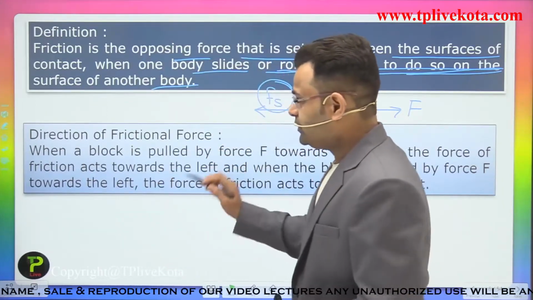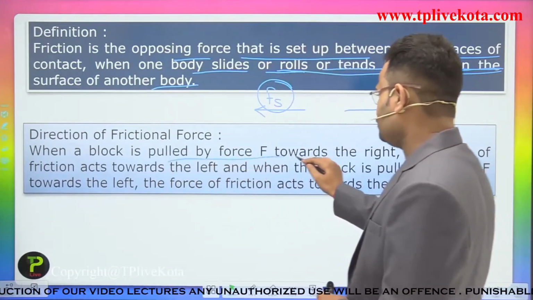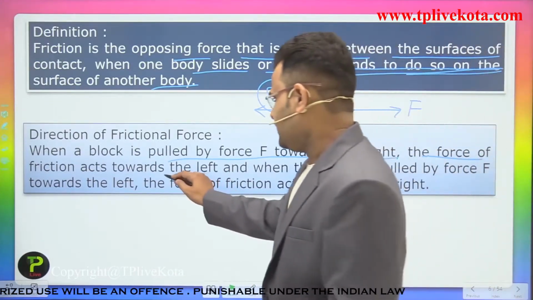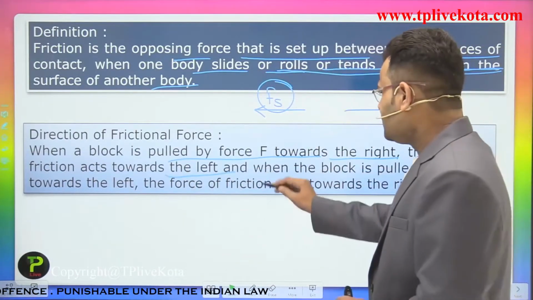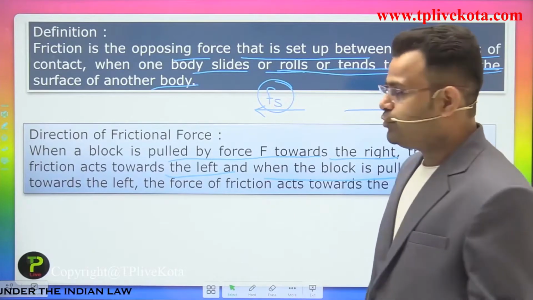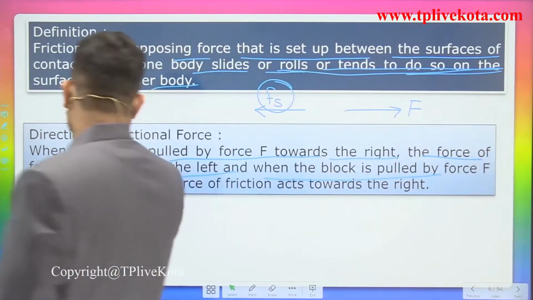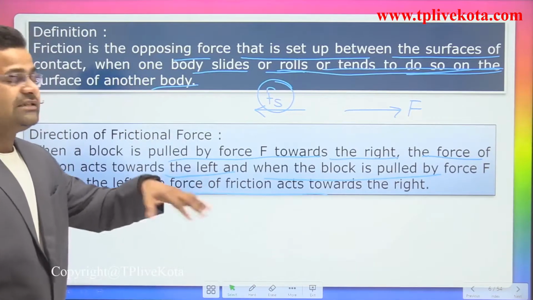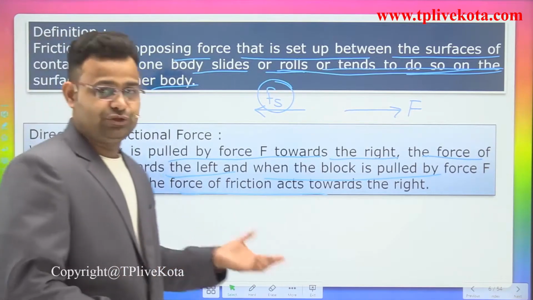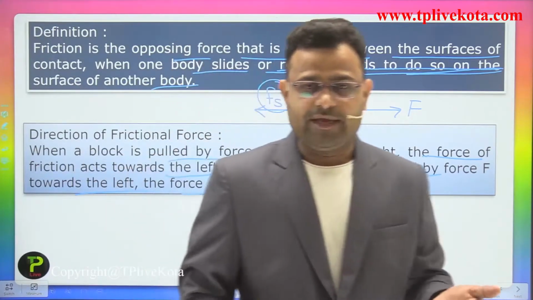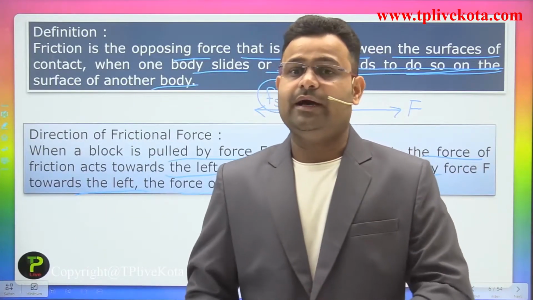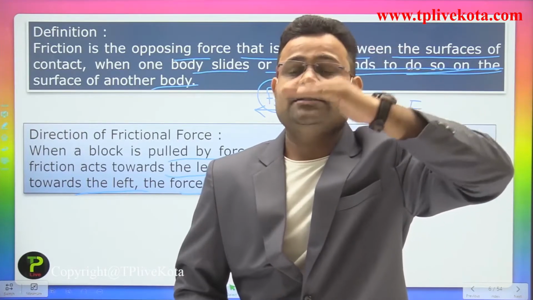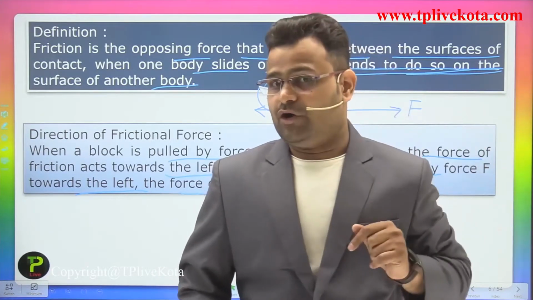So direction of friction: when the block is pulled by the force F towards the right, the force of friction acts towards the left. When the block is pulled by the force F towards the left, the force of friction acts towards the right, means just the opposite direction of motion. Okay, if that body is moving in an upward direction, the direction of friction will be downward.